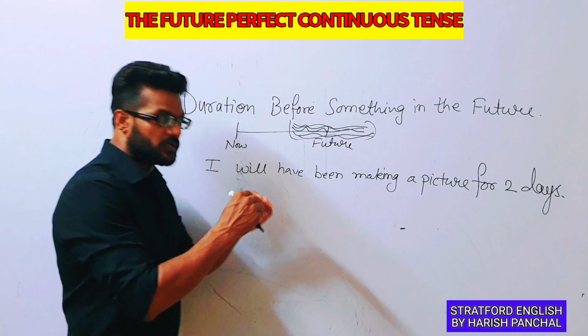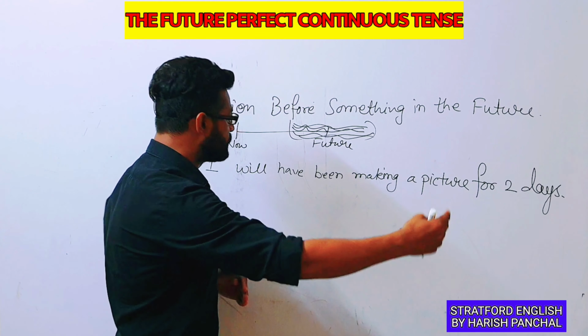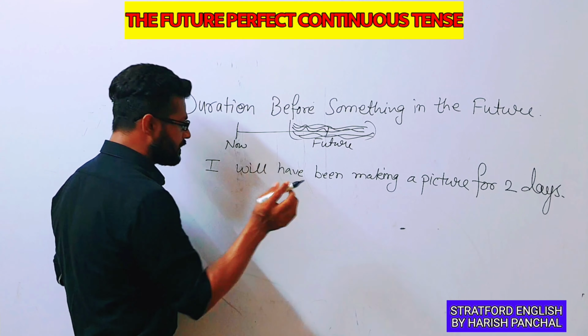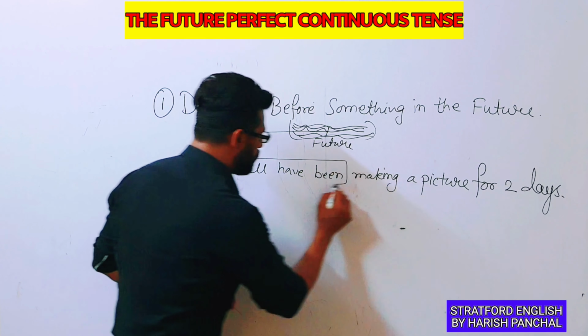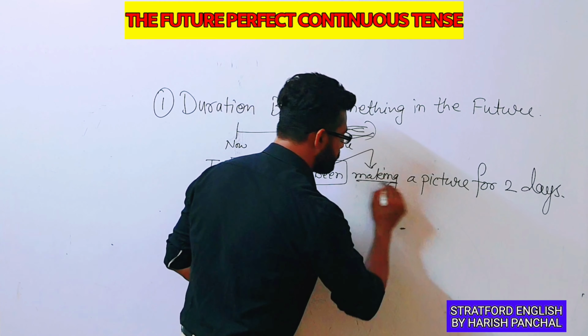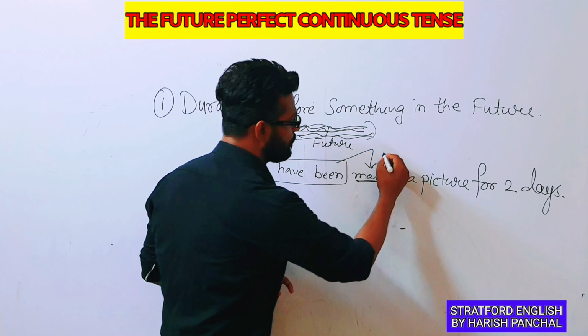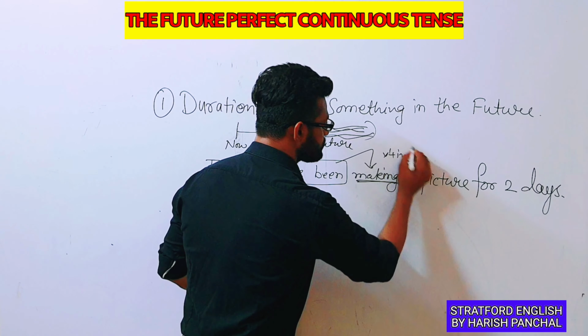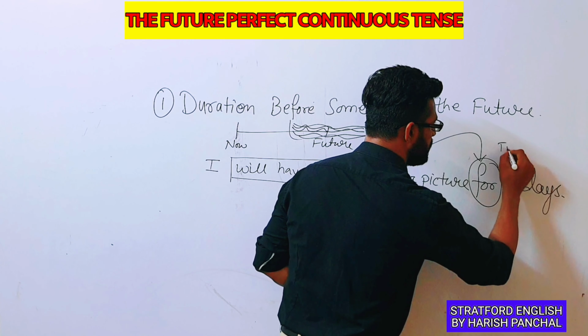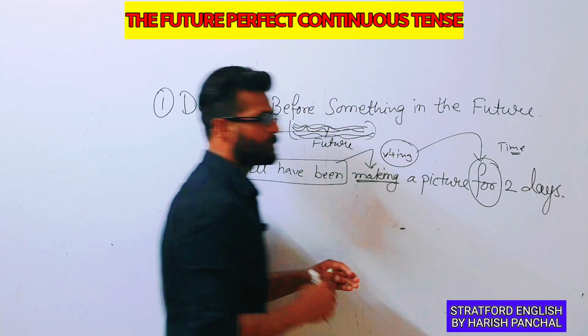So an action will be continue in the future, and it will start from one point and it will go to the another point. Here what we have used here will have been as an helping verb, and we have used here present participle, means first form plus ing for future, and we have used for here for time to express the time.